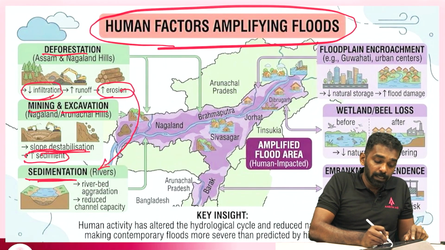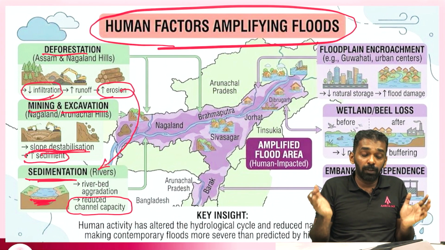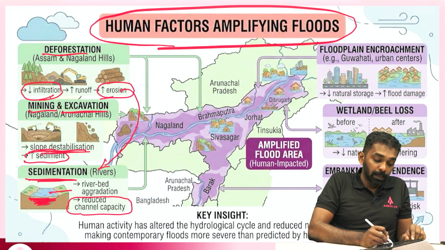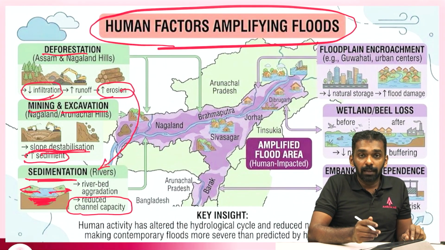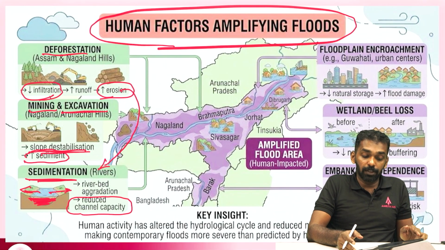More sedimentation in the river will create reduced channel capacity. So the depth of the channel decreases, which means it cannot hold as much water as it was holding earlier. So what will happen? Rivers will breach the channel and swell beyond the channels. That is why we have floods in the region.